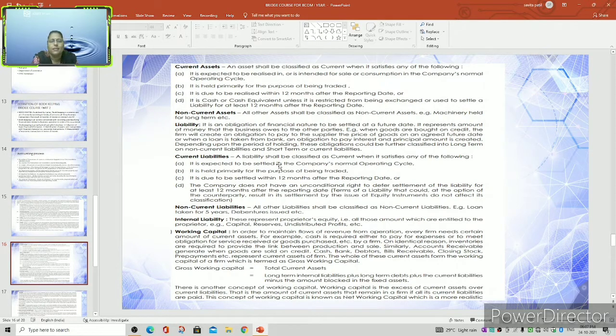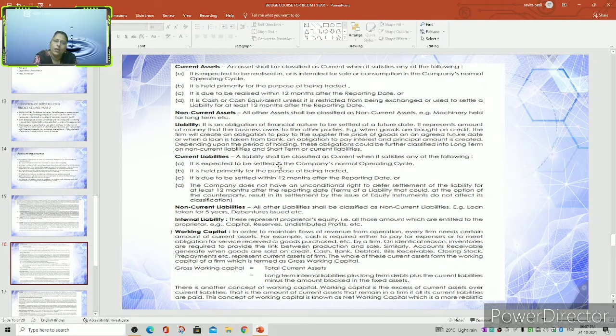Now we can understand further that assets are classified into current assets. An asset shall be classified as a current asset if it meets any of these conditions. The first is that it is expected to be realized or held primarily for the purpose of being traded. It is due to be realized within 12 months. Or it is cash or a cash equivalent, unless it is restricted from being exchanged or used to settle a liability for at least 12 months after the reporting date. This is called a current asset.